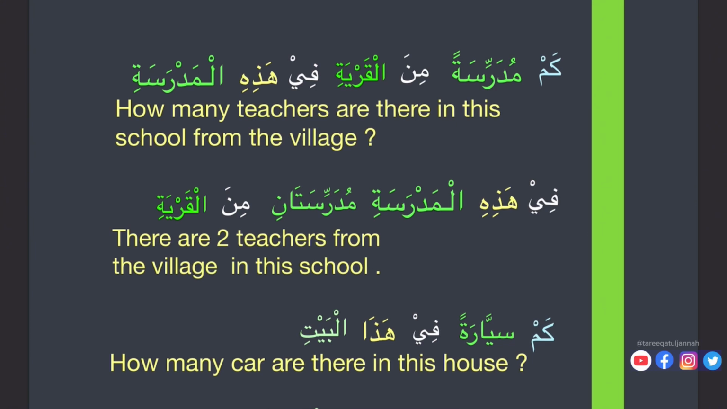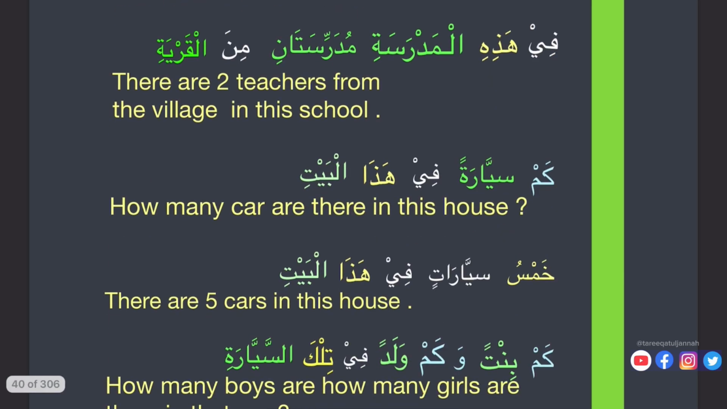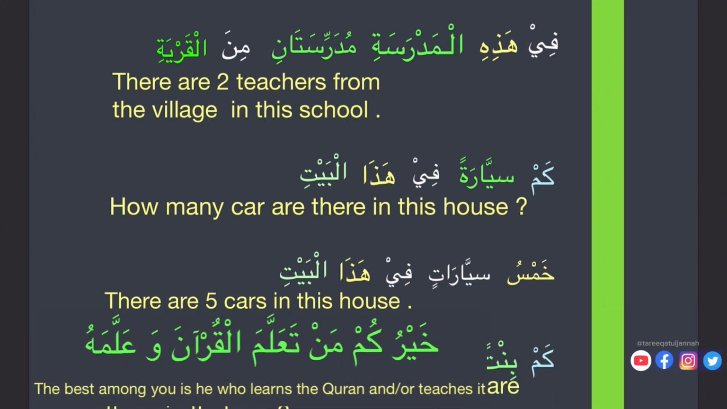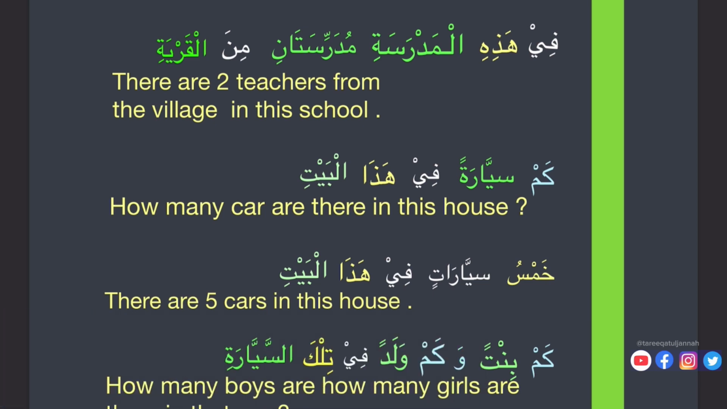Kam sayaratan fi hadha al-bayti. How many cars are there in this house? Khamsu sayaratin. Now here we see that the madud is feminine, then the counting or adad is masculine. Fi hadha al-bayti. In this house there are 5 cars.